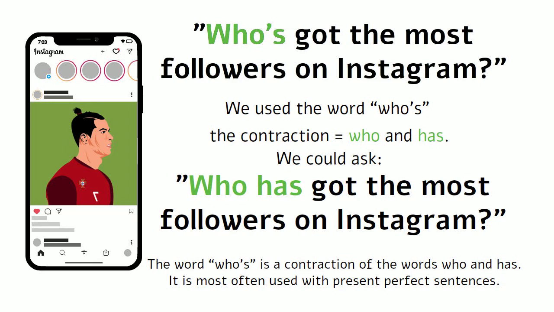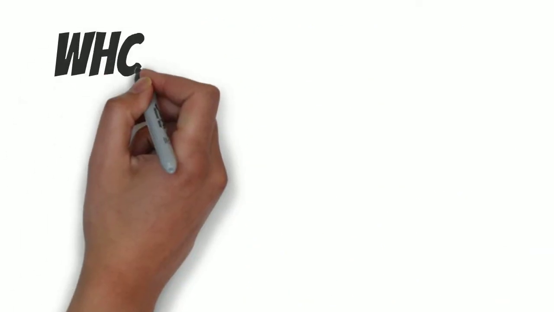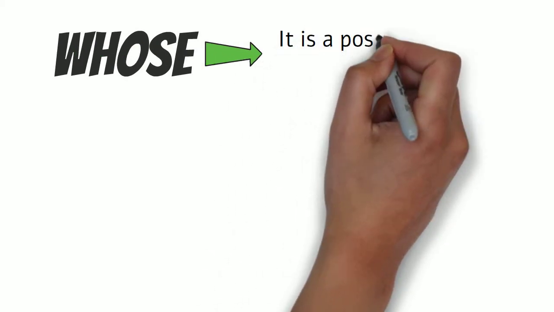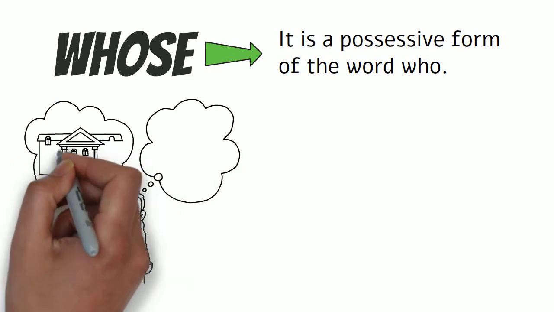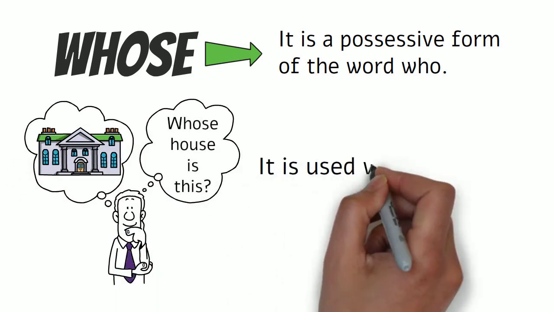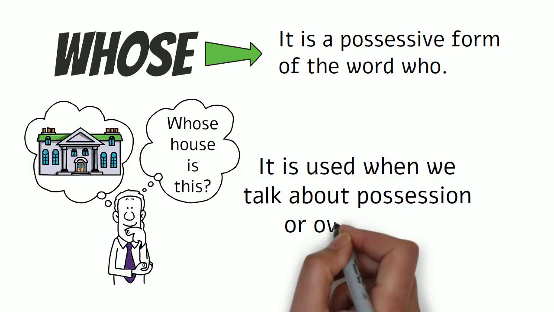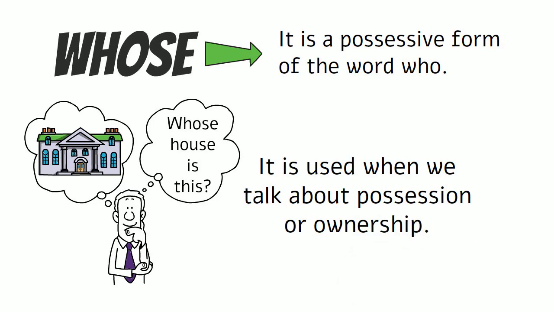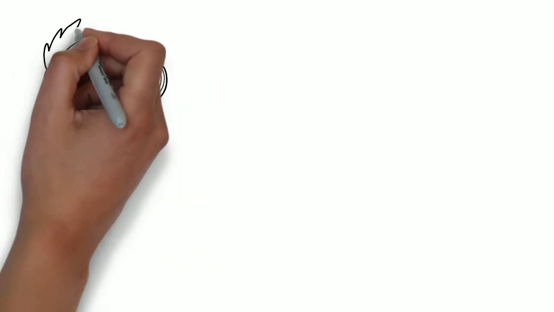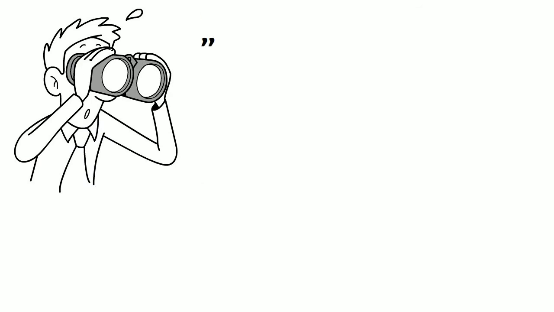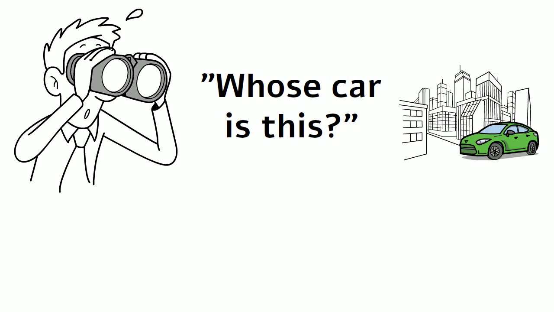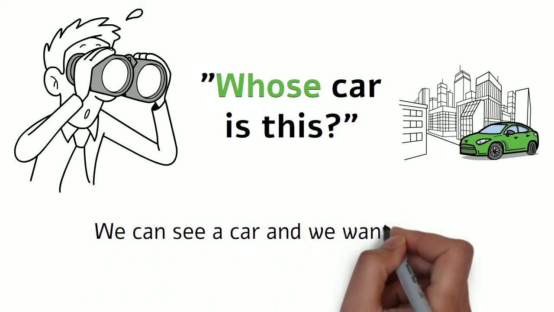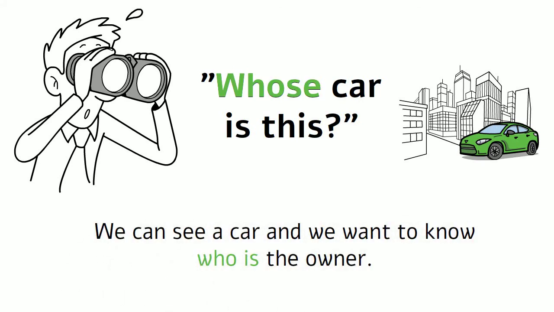Okay, let's now look at the second word, whose. The word whose is a possessive form of the word who. Therefore, the word whose is used when we talk about possession or ownership. Let's look at this example. Whose car is this? Here we can see a car and we want to know who is the owner.